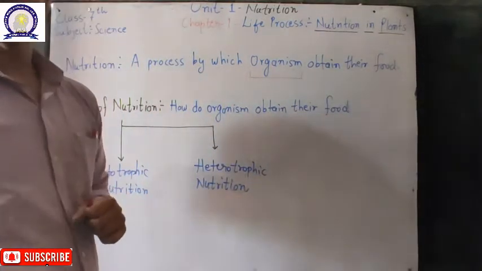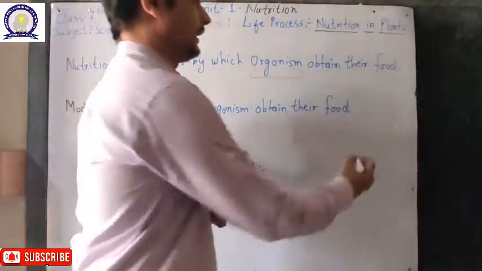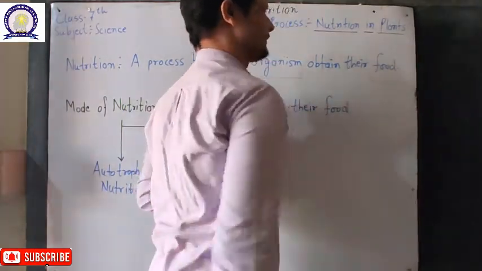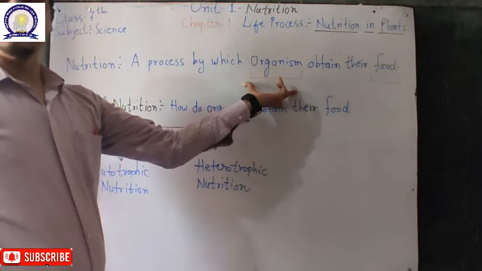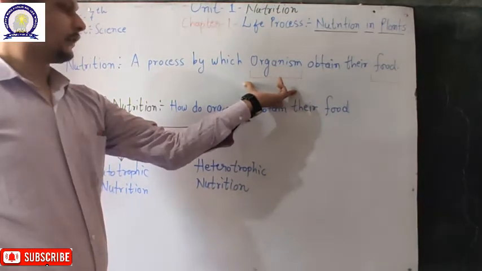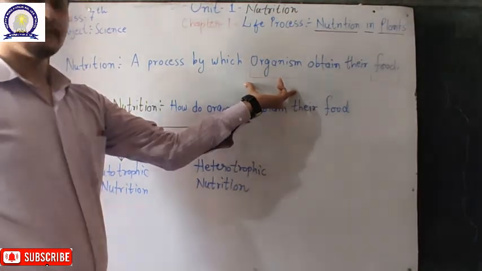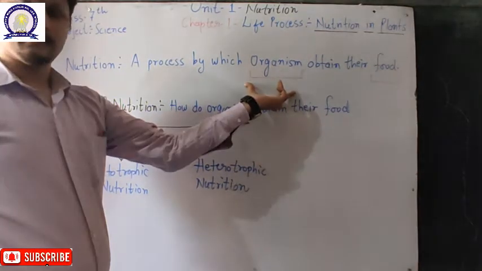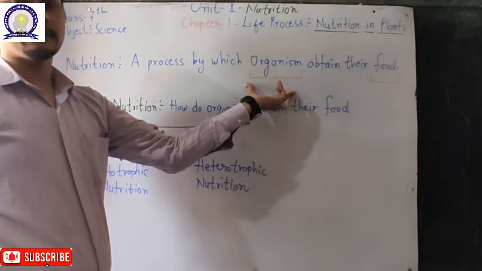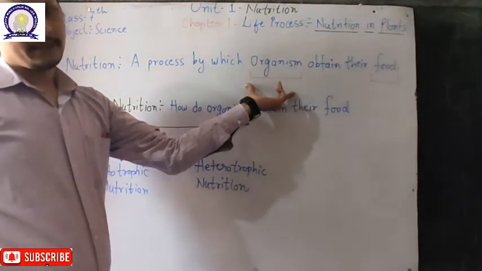The first word is organism, and the second is food. Organisms are living things present on the earth, that is, plants and animals, and sometimes also microorganisms.